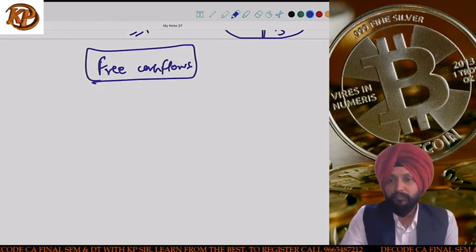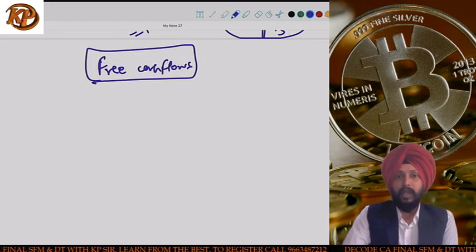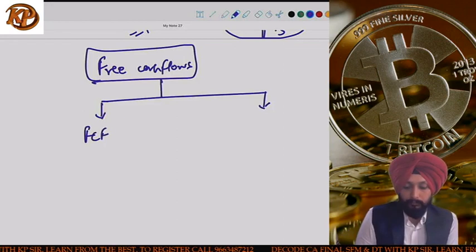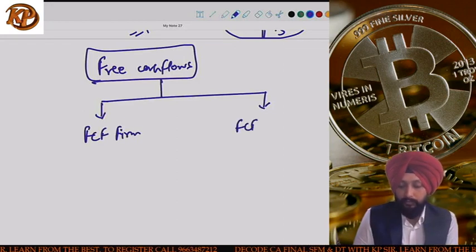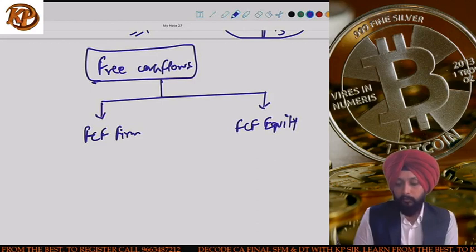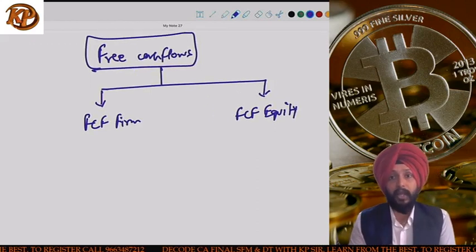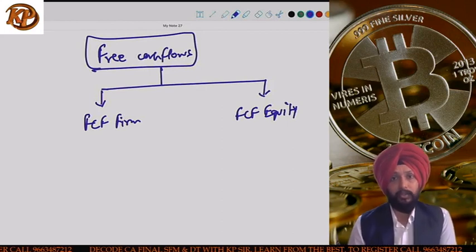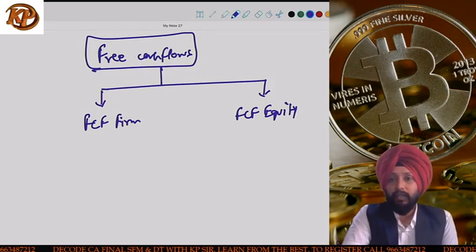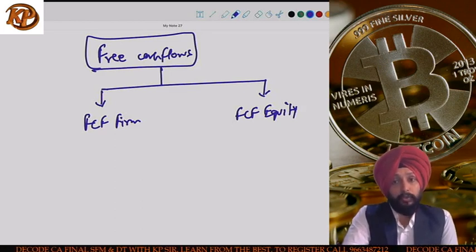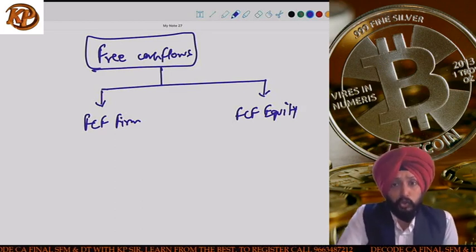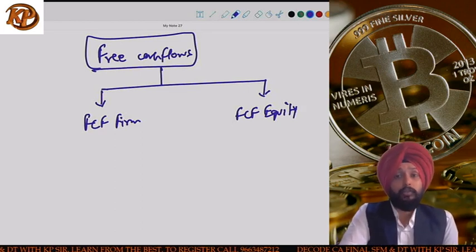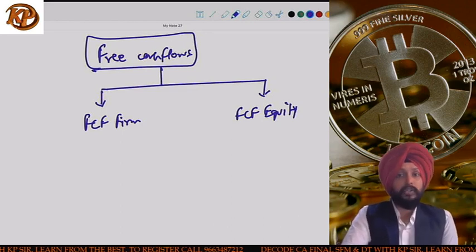As far as free cash flows are concerned, guys, these free cash flows can again be of two types. We can have free cash flow for the firm, and we can have free cash flow for the equity. There are two methods for calculating the justified price of the equity using the free cash flow approach. Now listen carefully. We use the free cash flow approach when doing the valuation from a control perspective. The free cash flow approach can also be used when the dividends of the company are not stable. Then also you can use this method for doing valuation.